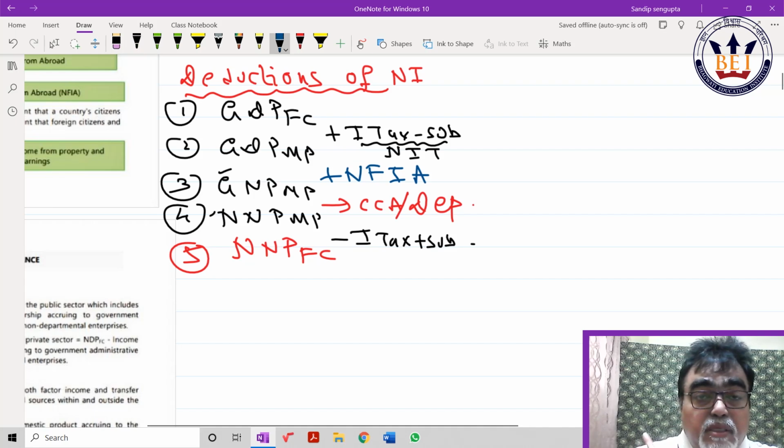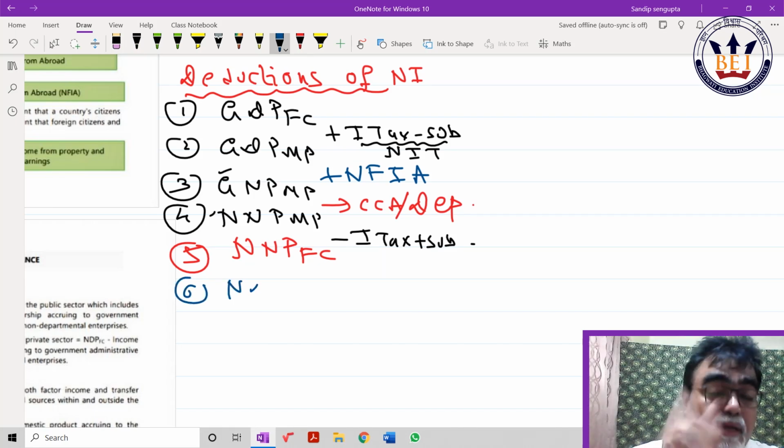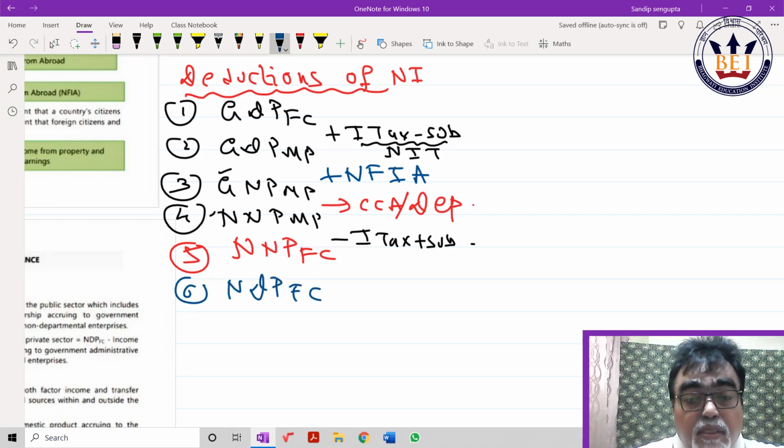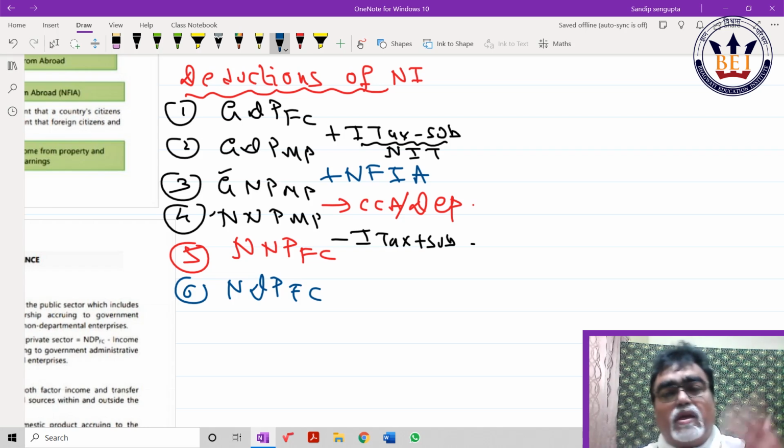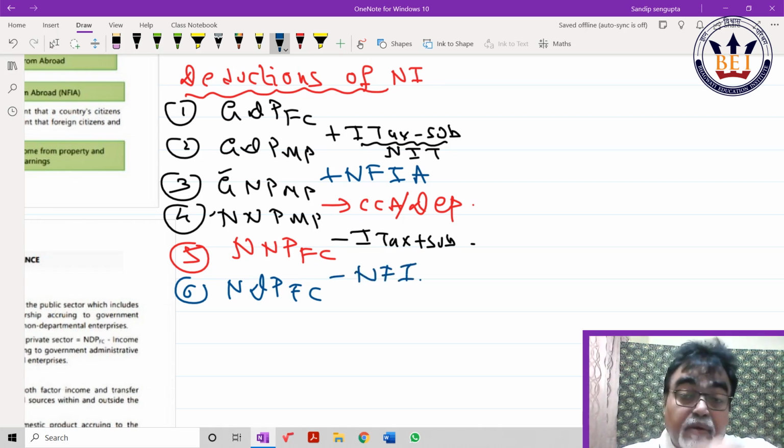Domestic to national, we add NFIA. National to domestic, we deduct NFIA. Some students may ask me, sir, why do you require this? We have already done it. No, beta. As you practice more, when you crack some, you should not refer back. If you refer back, it means you are lagging there. That is why I always suggest, please do it the way I showed you. Those who need to write, pause it and write.